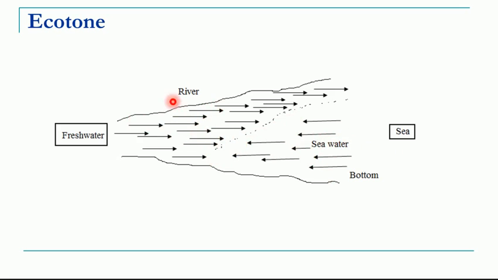Now we know there are freshwater fishes living in the river and there are saltwater fishes living in the sea. What will happen when this sea water meets with river water? Obviously, the salinity of the water, that is the salt content, will be intermediate to the river and sea. So characteristic fishes and animals will be seen in this zone of junction, which is also called an ecotone. So this area between two different ecosystems is called an ecotone.